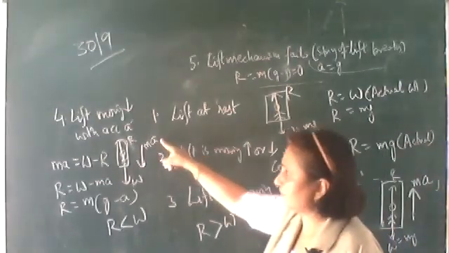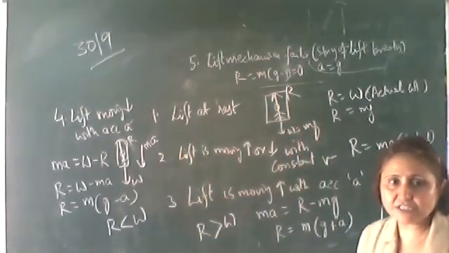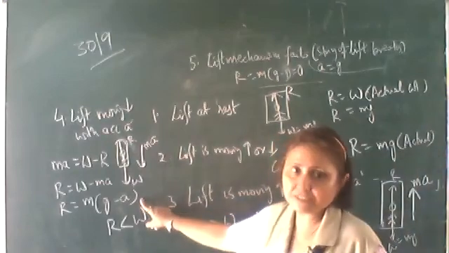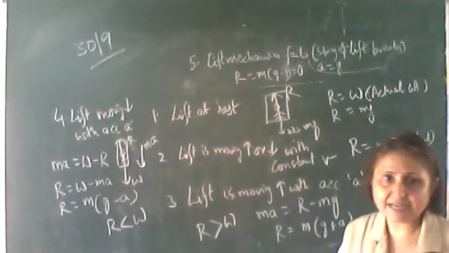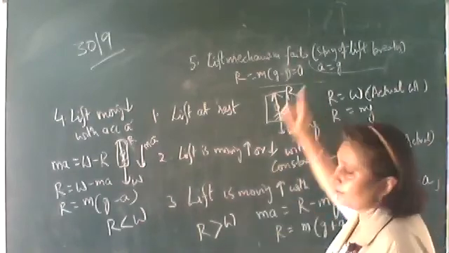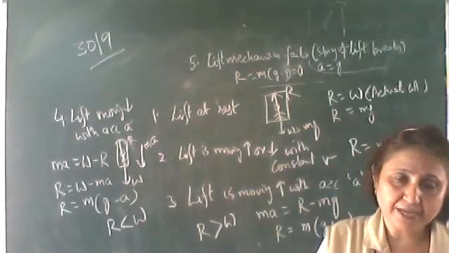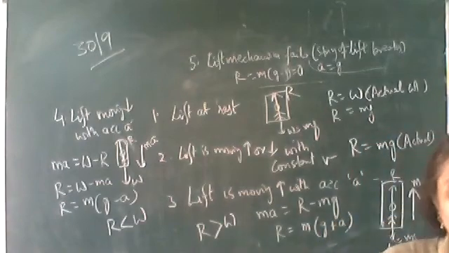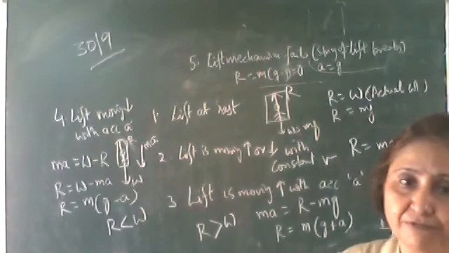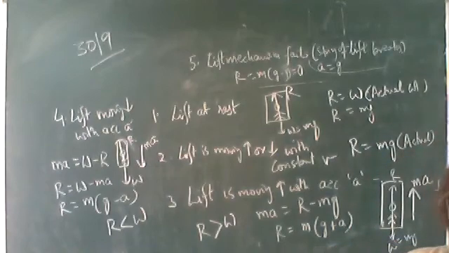And if the lift is coming down with an acceleration, then his apparent weight is given by m into g minus a, which will be less than his actual weight. And if the string of the lift breaks, then the apparent weight will be equal to 0, that is, the person will feel weightless. Okay, note it down.